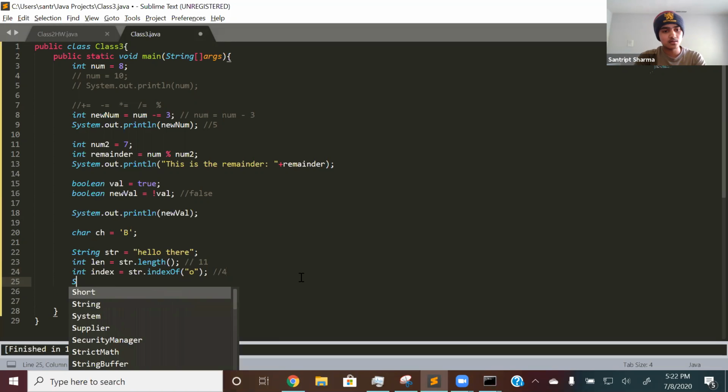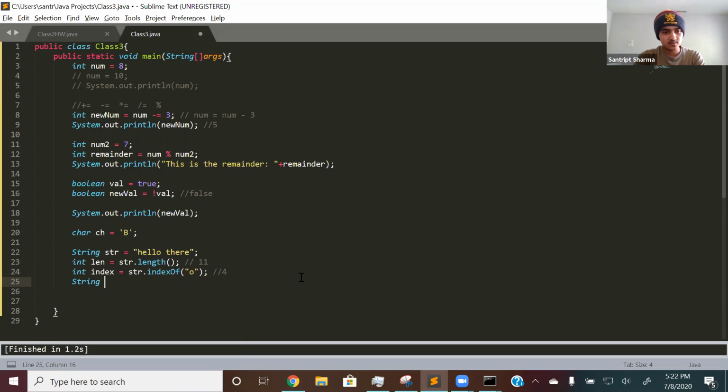And then str.substring. Let's create string partial is equal to str.substring, from something random, 2 to 4. So we look at both indexes. Index 2 is 0, 1, 2, which is the L right here, and then 4 is 3, 4. And remember, it's non-inclusive, so it won't print L, it won't print LLO, but rather it'll print out just LL.